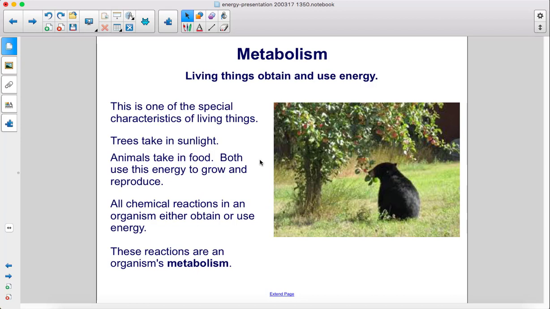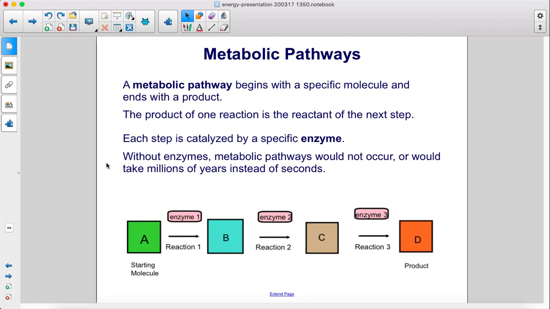All chemical reactions in an organism either obtain or use energy. These reactions are an organism's metabolism. A metabolic pathway begins with a specific molecule and ends with a product. The product of one reaction is the reactant of the next step. Each step is catalyzed by a specific enzyme. Without enzymes, metabolic pathways would not occur, or would take millions of years instead of seconds.